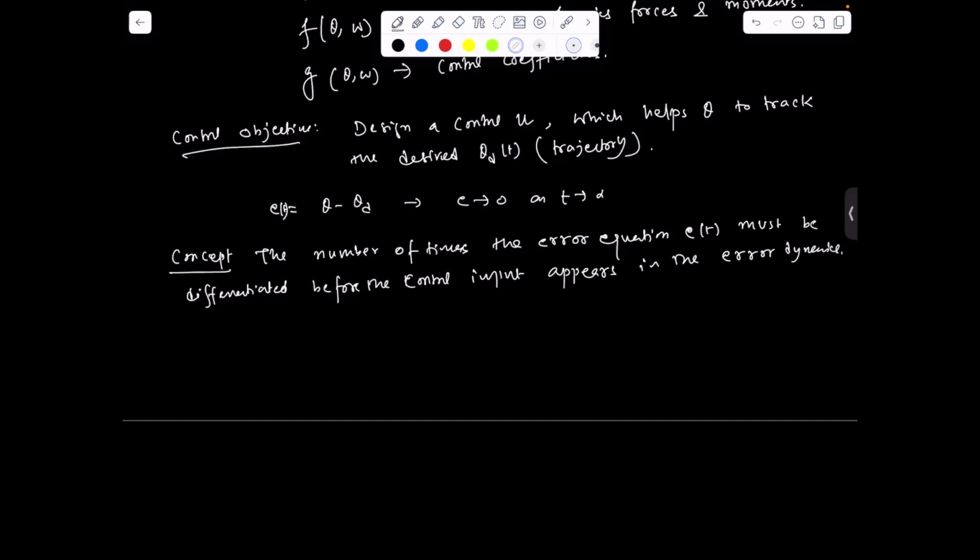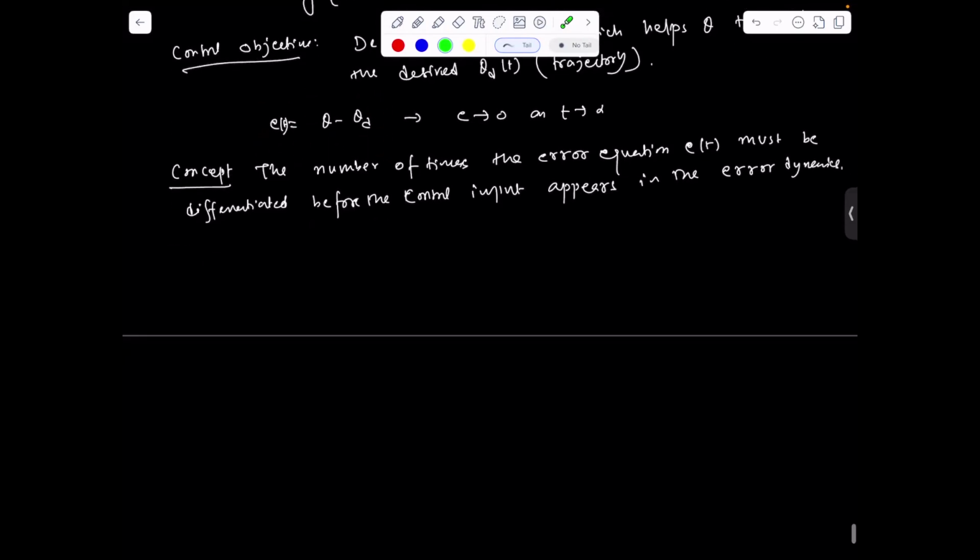So the thing is, we have to take the derivative of this expression until we get the control input in this dynamics.